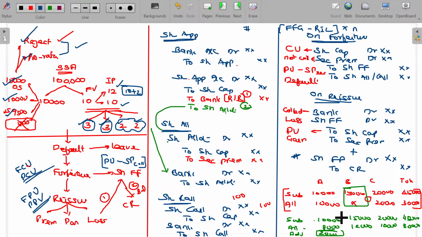Only these three entries will be the complicated ones for most of the students. I have broken down all. Each and every combination I will solve with some illustrations so that you will be master over that. Clear? If it is clear, text me. We will now solve the illustrations.